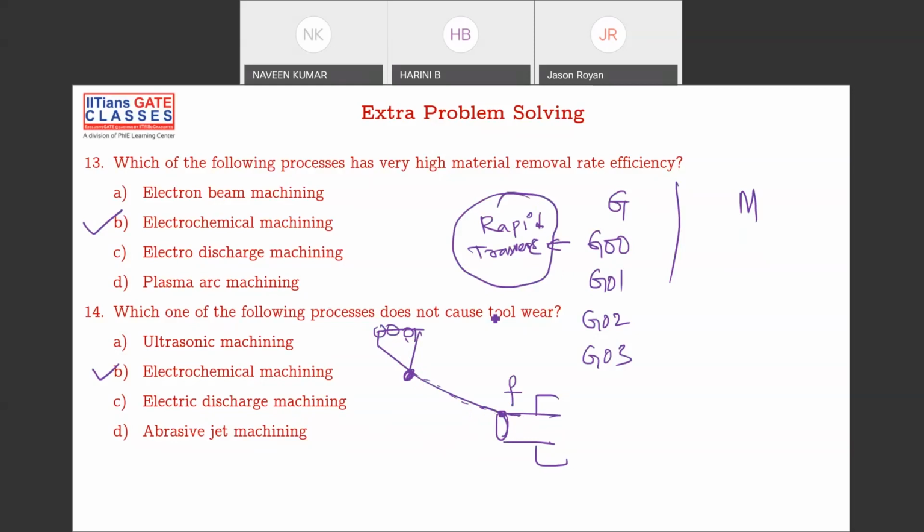It will move with the maximum driver speed that is possible. G01 is your linear interpolation. Let's say if your tool is moving in a straight line, then it is a linear interpolation. Okay, linear interpolation.